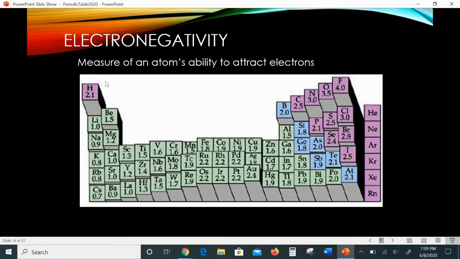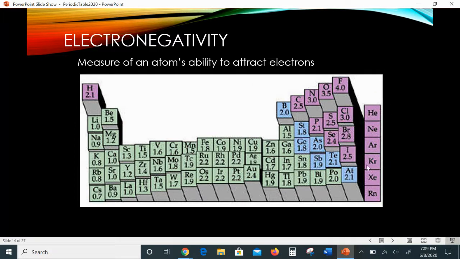Notice hydrogen is a nonmetal, so it's much out of place here for electronegativity. In fact, for all these periodic trends, it's out of place. It should be over here, hydrogen with the nonmetals. So when you're thinking about what hydrogen should do for electronegativity or any of the other things I'm going to describe to you, please remember it's a nonmetal, so it should be on the nonmetal side of things.